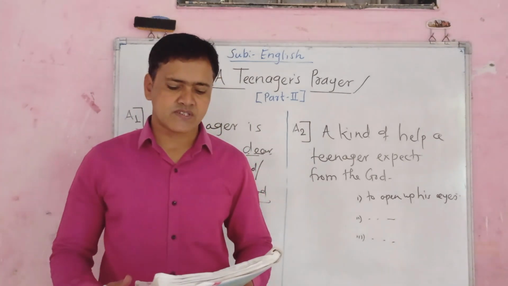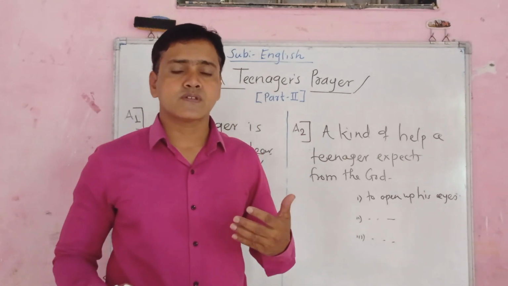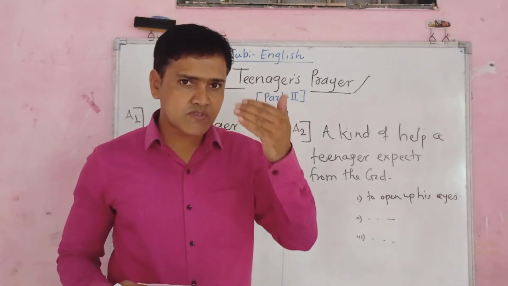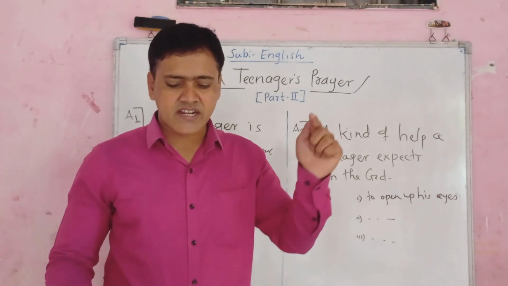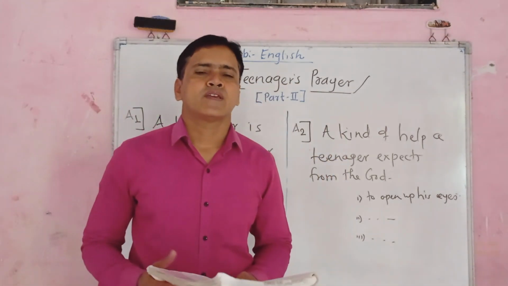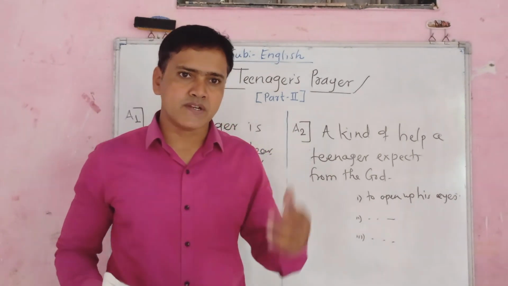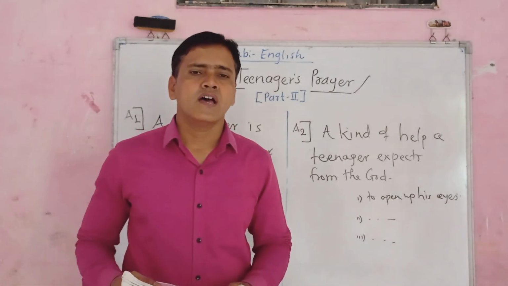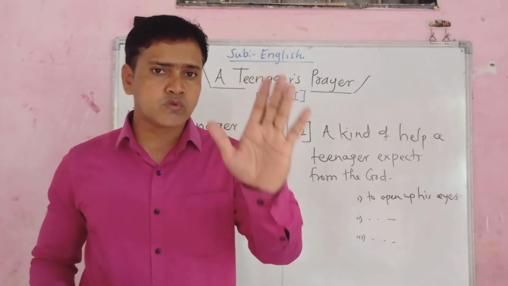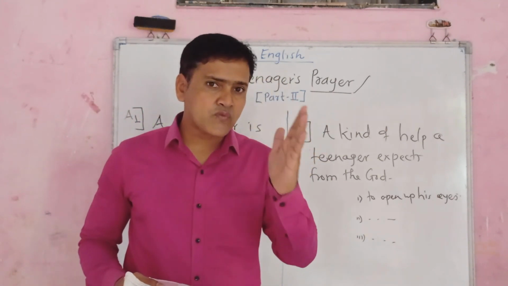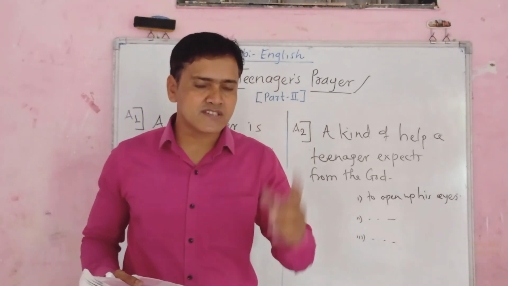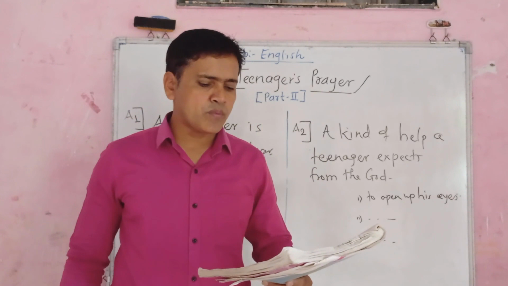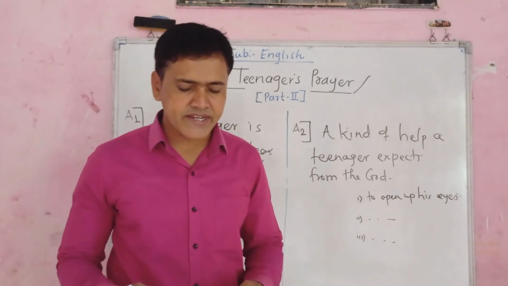Please open up my eyes, dear Lord. Means please give me such abilities so that I can see things clearly. See the second sentence, that I might clearly see. Means create in me such abilities that I can see things clearly. Means I can decide myself what is good and what is bad. I can find out the differences between two similar things. That is called opening eyes. Okay. So please open up my eyes, dear Lord, that I might clearly see.